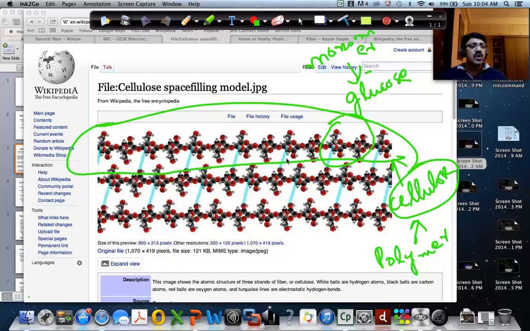No limit, it just keeps on going, right? There'll be millions and millions of these kind of molecules chained together, right? Okay, fine. So